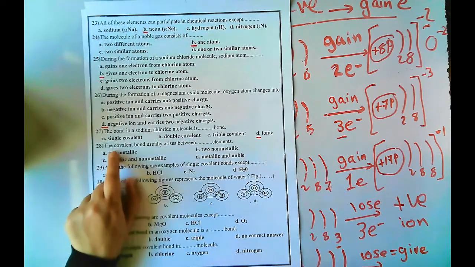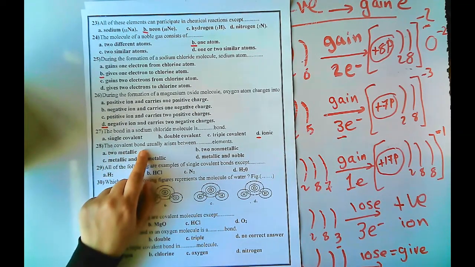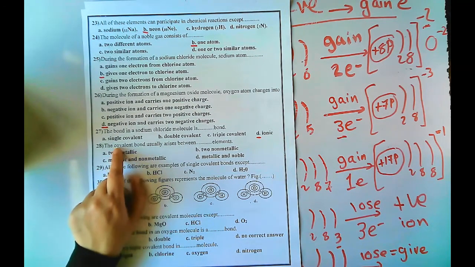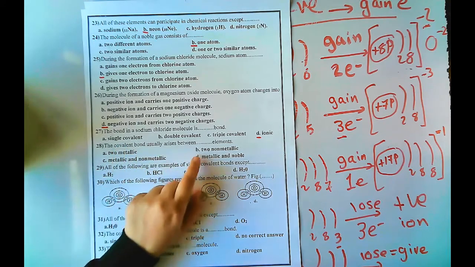Next, it says covalent bond usually arises between what? Of course covalent is between non-metal and non-metal, so two non-metals.